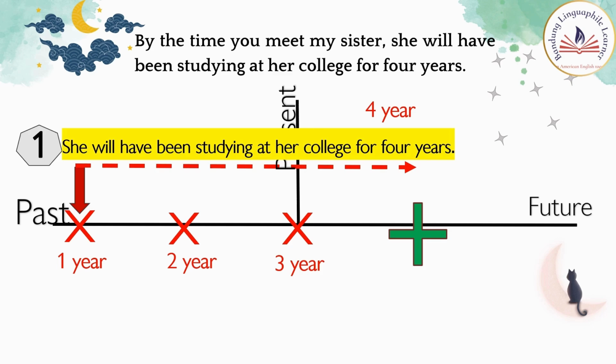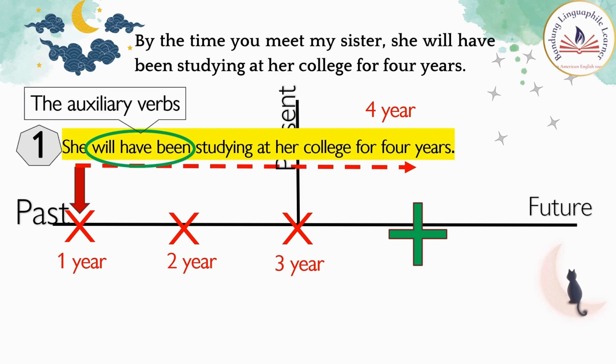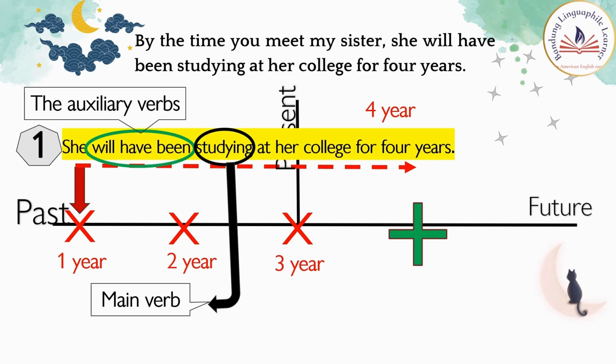This sentence uses the future perfect continuous tense because it has will have been as the auxiliary verb and studying as the main verb.